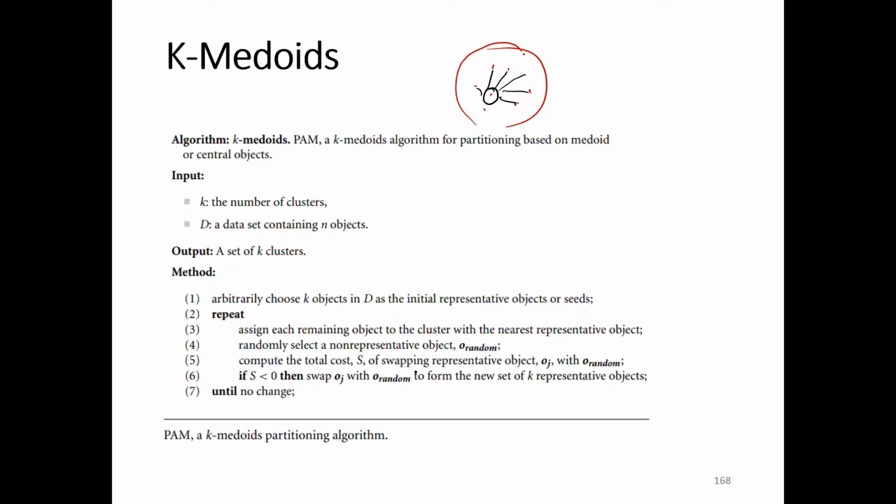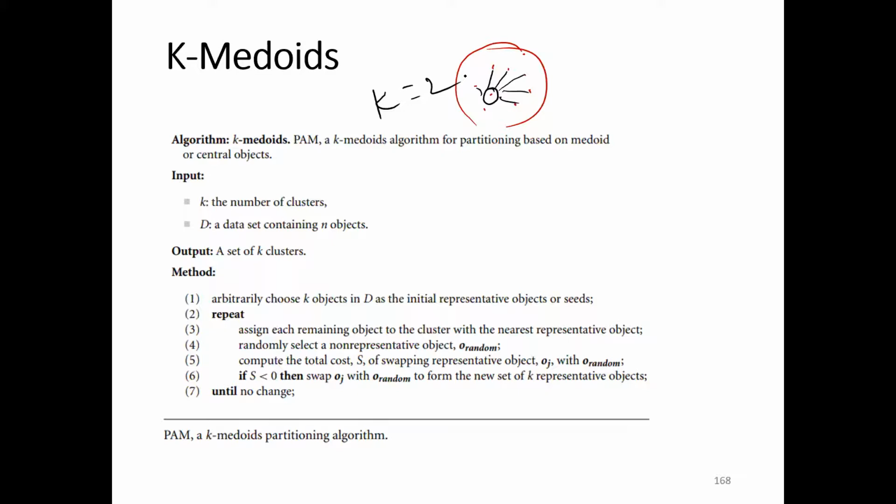So here, initially, based on the k value given, suppose k is equal to 2, then we need to take randomly 2 data points as medoids. In k-means also, we take randomly 2 data points as means initially. Here we are taking 2 data points as medoids. After that, we need to form the clusters based on the distances. Till now, there is no difference between k-means and k-medoids. So what is the initial step? We need to take randomly k number of elements.